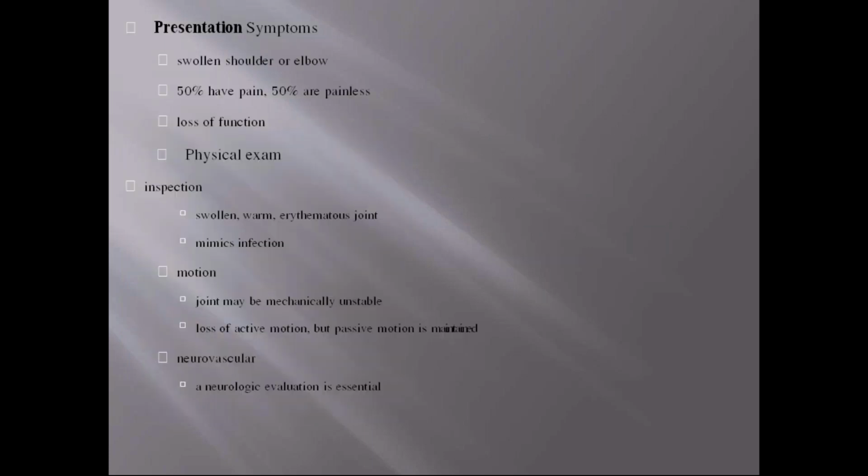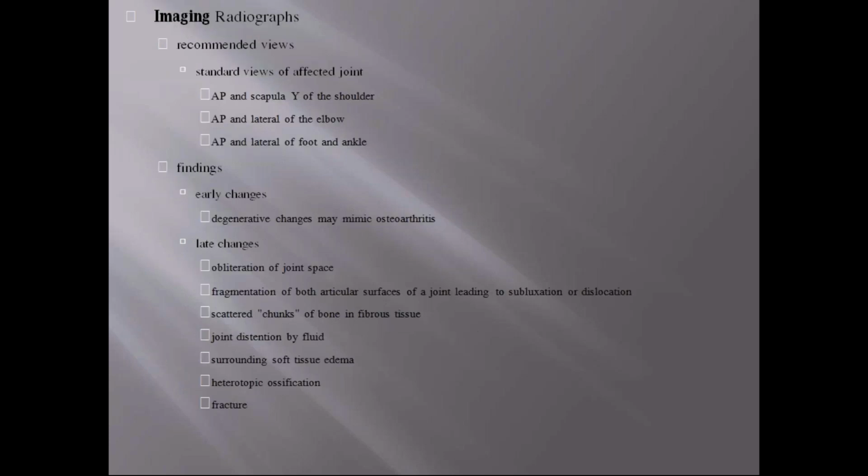In presentation, 50% have pain and 50% are painless, and there is loss of function. Coming to the radiographs, we have to take the standard views. Early changes are only degenerative, but late changes are important, where we see fragmentation, dislocation, subluxation, and bone scattered in the surrounding tissue, heterotopic ossification.